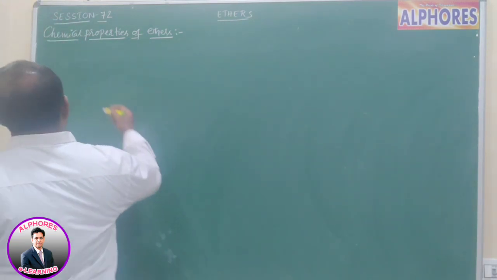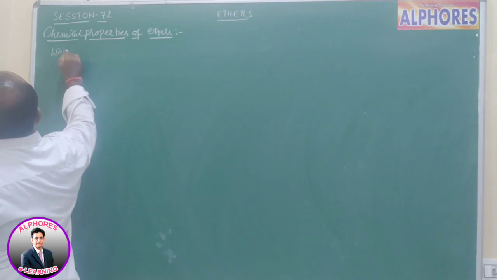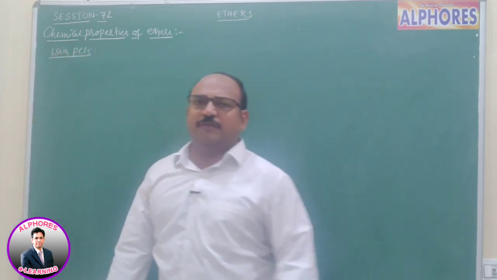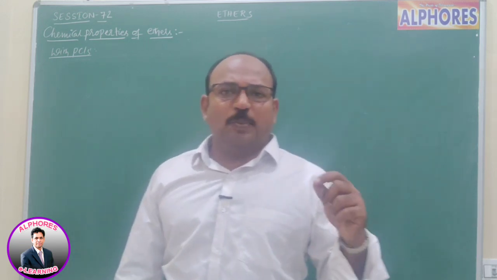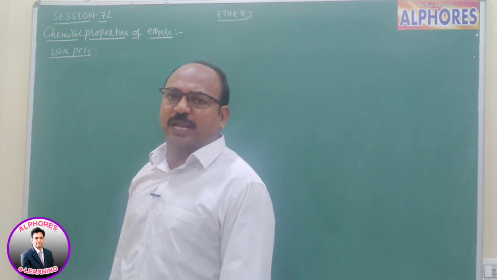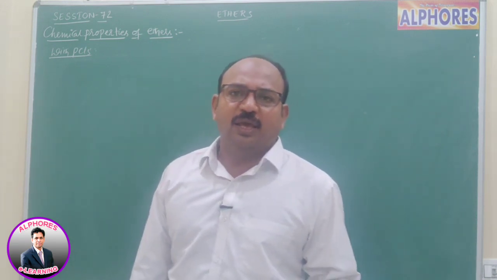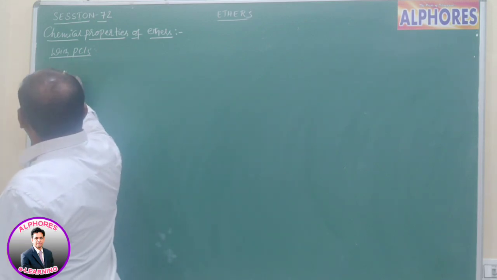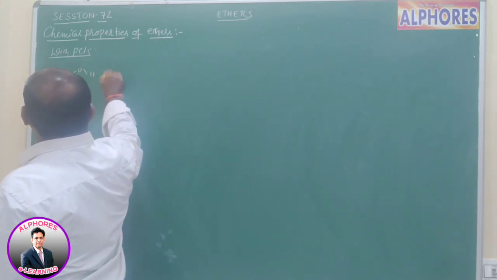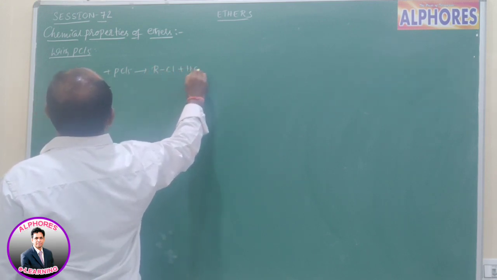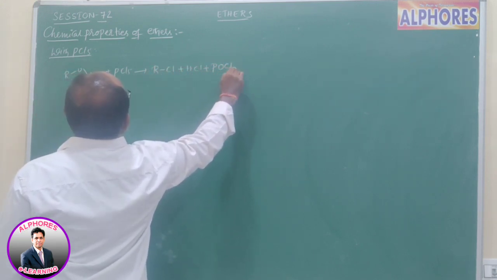Now let us see the reaction with PCl5. Let us recollect that property of alcohols. Alcohols upon reaction with PCl5 give alkyl halide, HCl and POCl3. So ROH upon reaction with PCl5 gives RCl, HCl and POCl3.